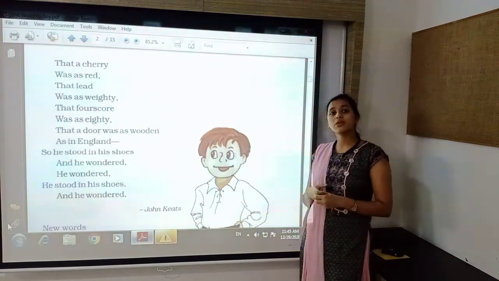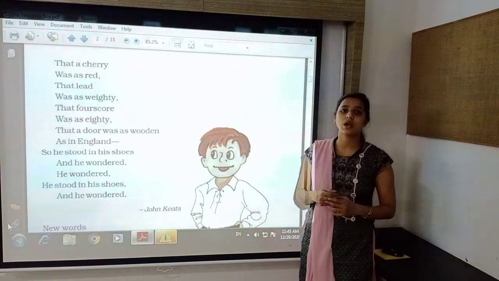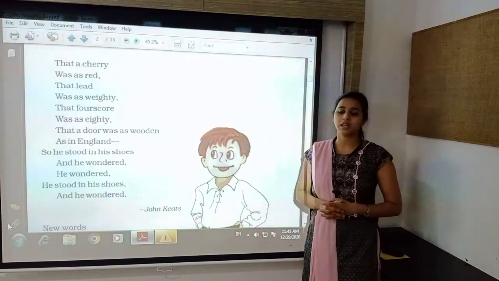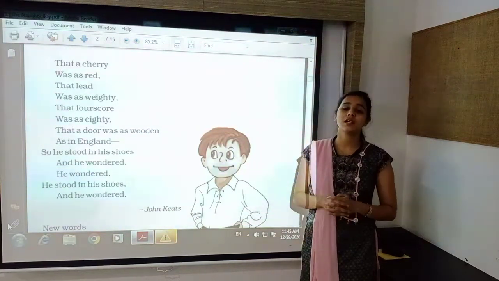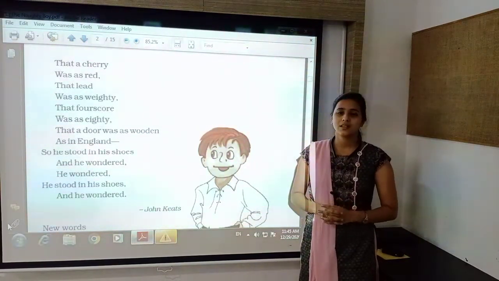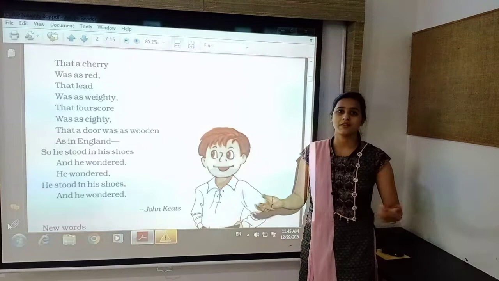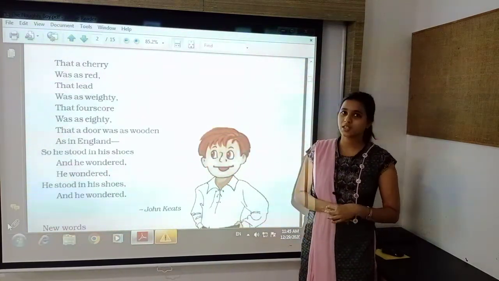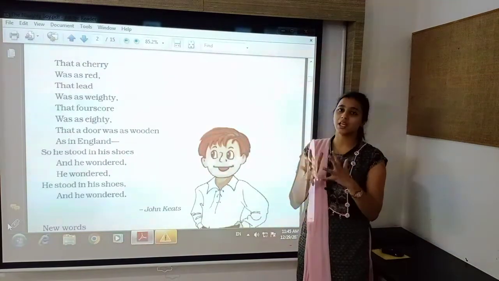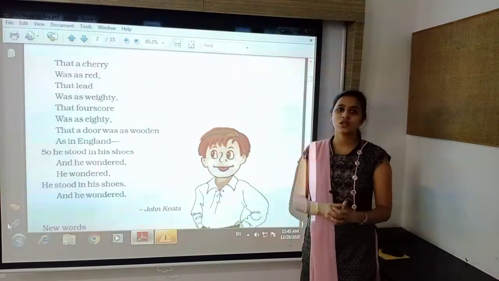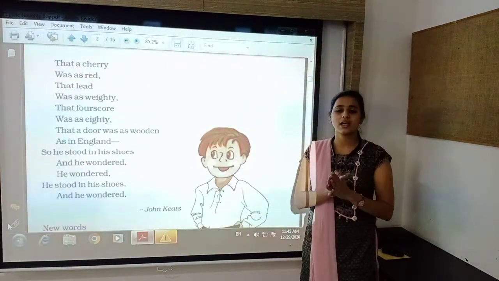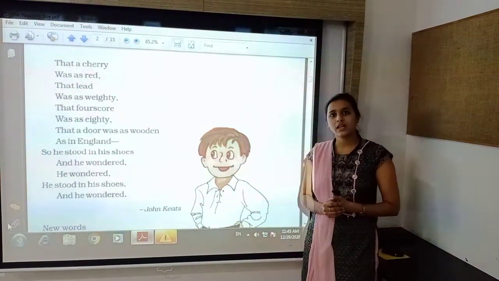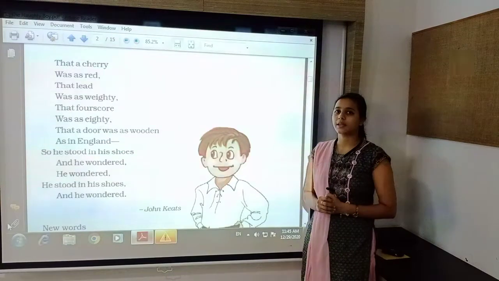And when he went to see the difference between England and Scotland, he could not find much difference, and he found that everything is the same. Just people say that we are different. It is their ideology, it is their thinking, but nature has not made any difference. And that was the answer to his curiosity, that nature has not made any kind of difference between these countries. And he found that in Scotland.